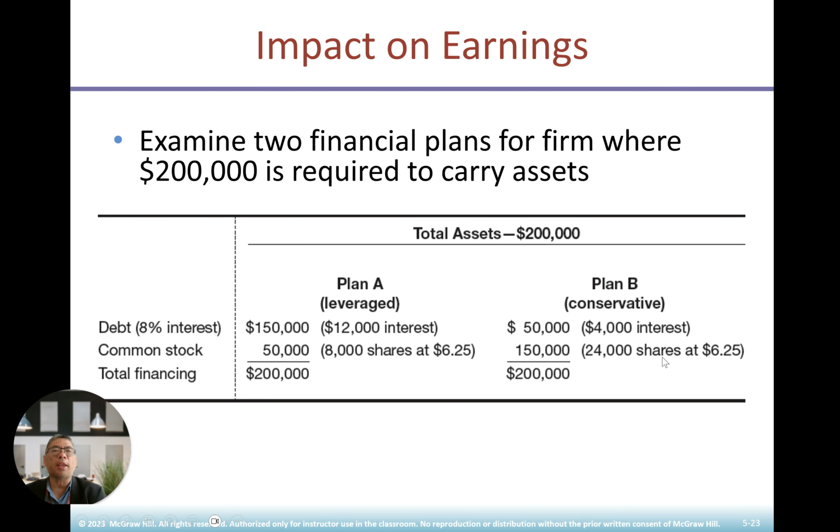But a conservative firm is the other way around: you only raise 50,000 in debt, which is 4,000 interest, and then you raise common stock higher, 150,000. But with plan B, you're going to suffer dilution. Your ownership will be diluted, because you give more shares to other people. If you are convinced that your company's earnings per share will go up, you will not likely use plan B, but stick with plan A instead. It depends on your preference, whether you're a risk taker or not.